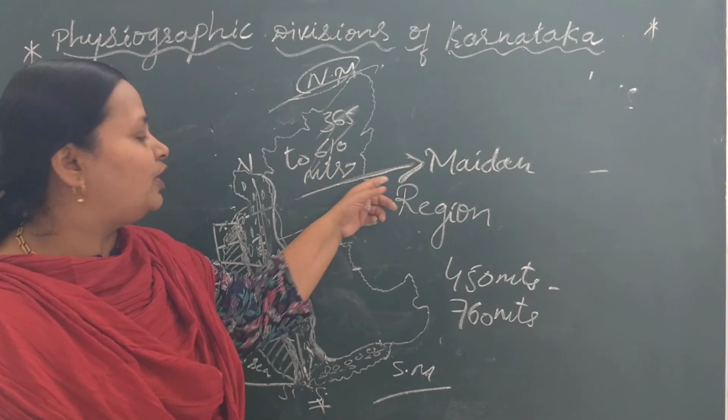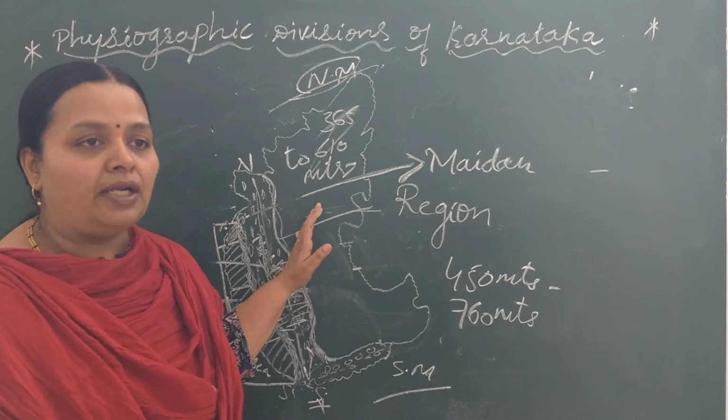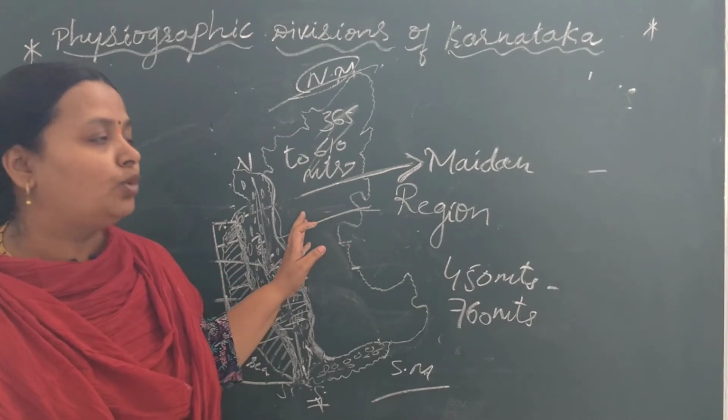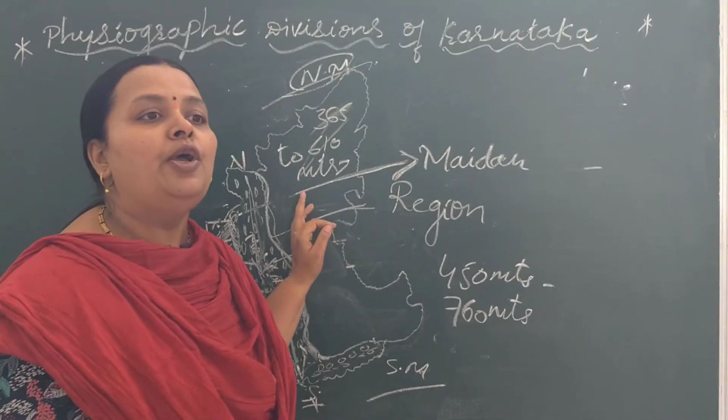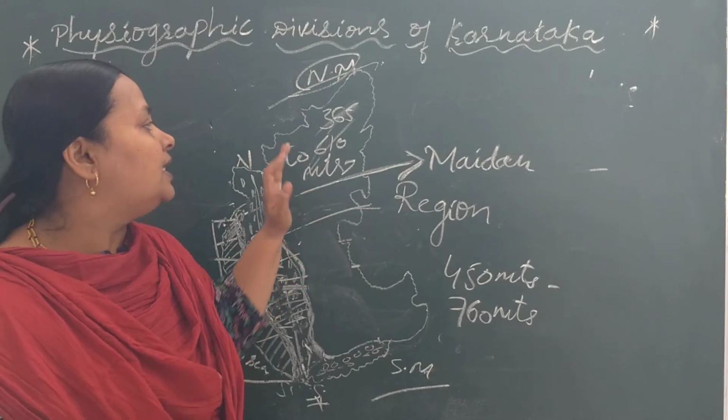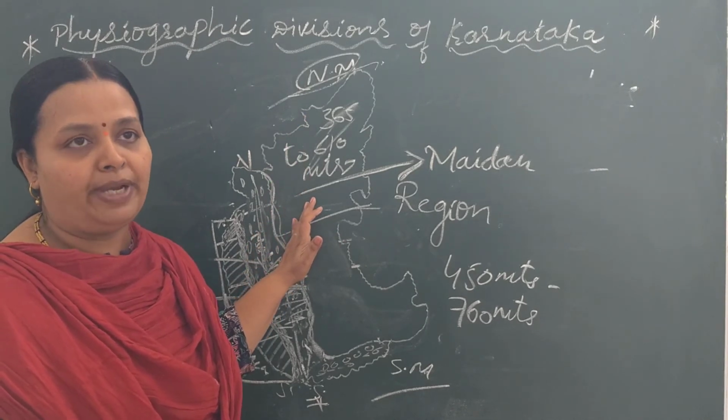And the districts of northern Maidan are Bagalkote, Belagavi, Ballari, Bidar, Dharwad, Gadag, Kalburgi, Koppal, Raichur, Vijaypur, Haveri and Yadgiri.